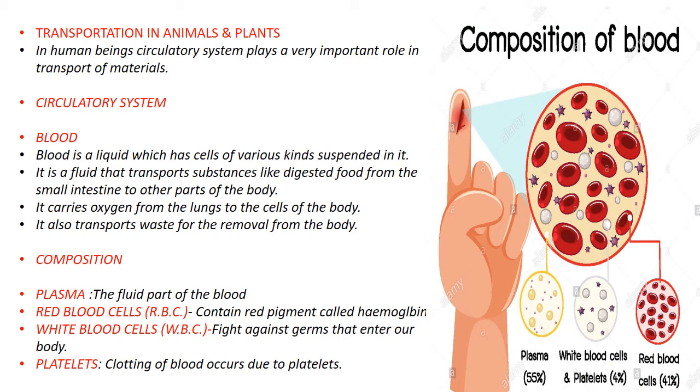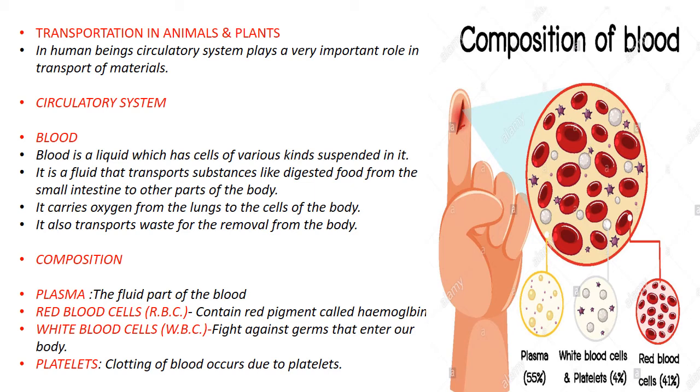Now, we are going to study transportation in plants and animals. These contents are a part of chapter number 11, transportation in plants and animals. So, what exactly is this transportation? In human beings, the circulatory system plays a very important role in the transport of materials. The circulatory system is one of the most important systems of our body that plays a very important role in transportation.